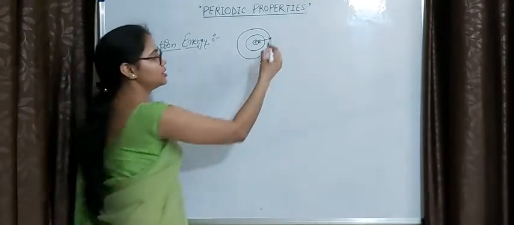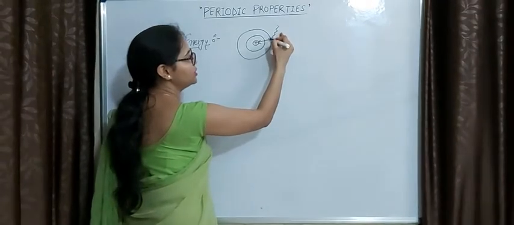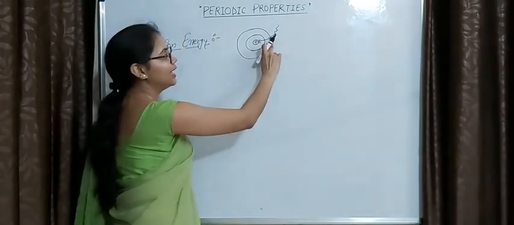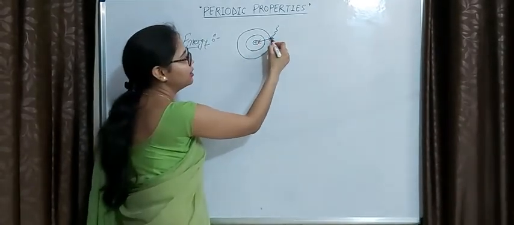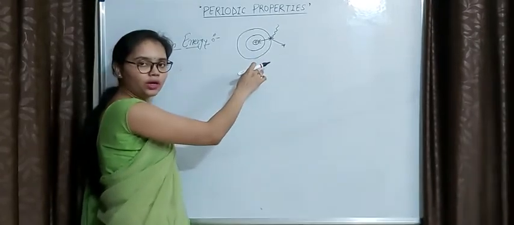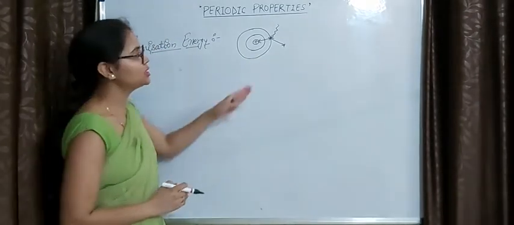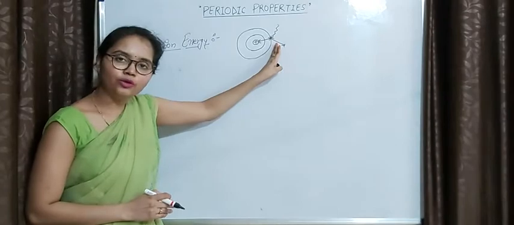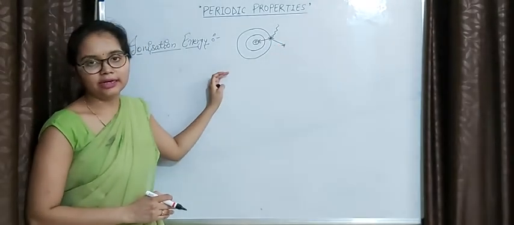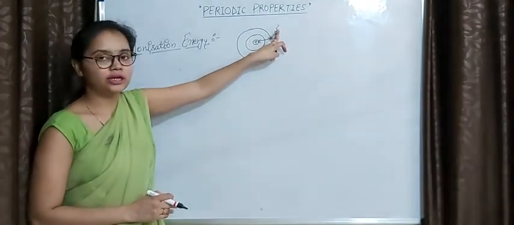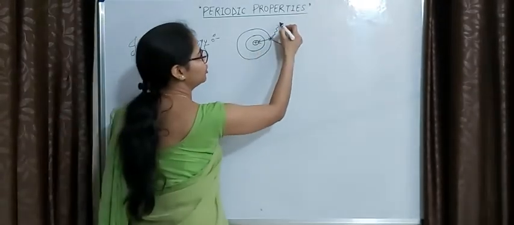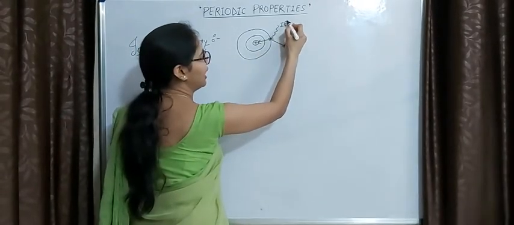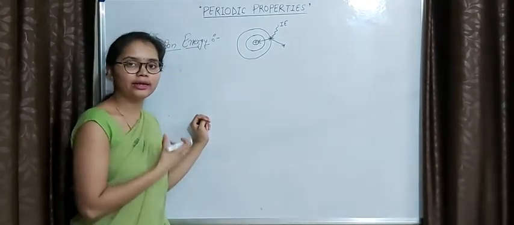So for this we will provide some amount of energy to this electron, only then it will overcome this attraction force and leave this orbit. So only by providing some amount of energy can we remove the electron from any atom. This amount of energy which we use to remove the electron is known as ionization energy. We can represent it by IE. IE is the short form of ionization energy.